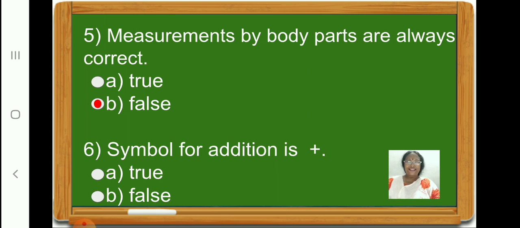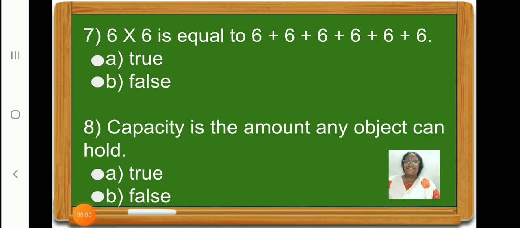Symbol for addition is plus. Is it true or false, children? Yes, it is true. So, let us click on option A, true. Children, now let us go to question number 7. Children, 6 into 6 is equal to 6 times 6. That is 6 is added 6 times. Is it true or false, children? Yes, it is true. So, let us click on option A, true.